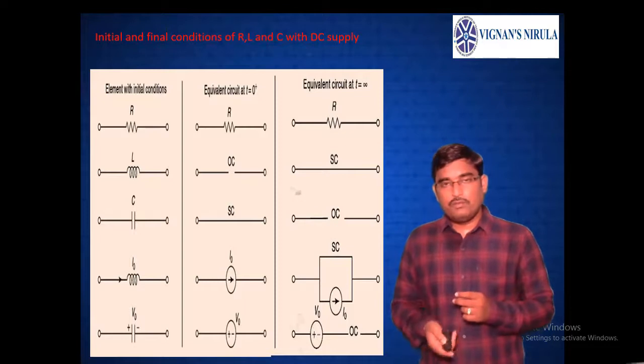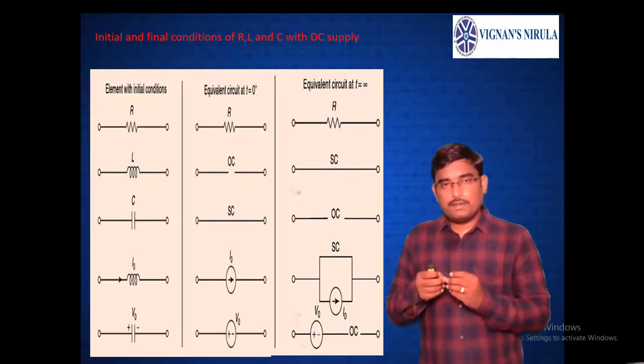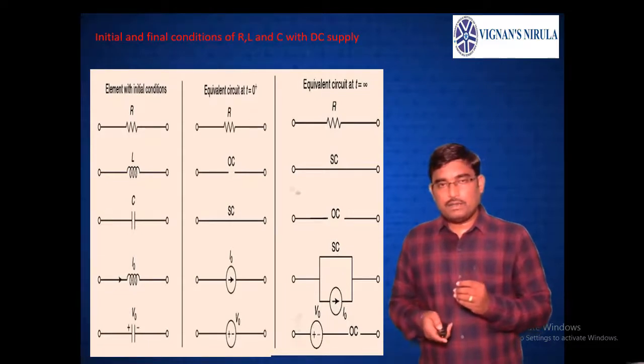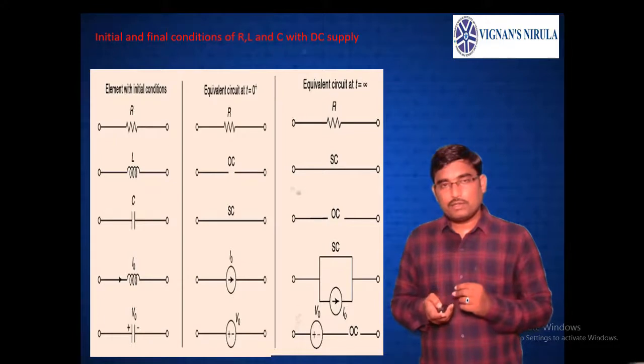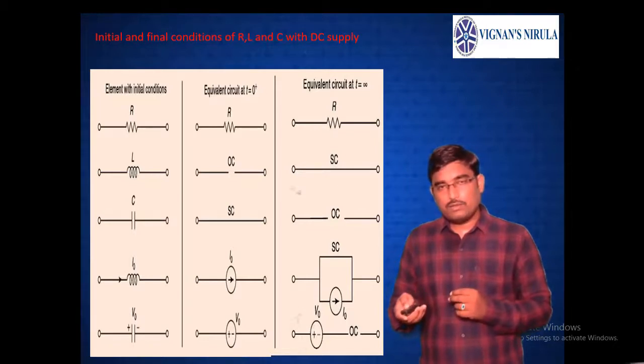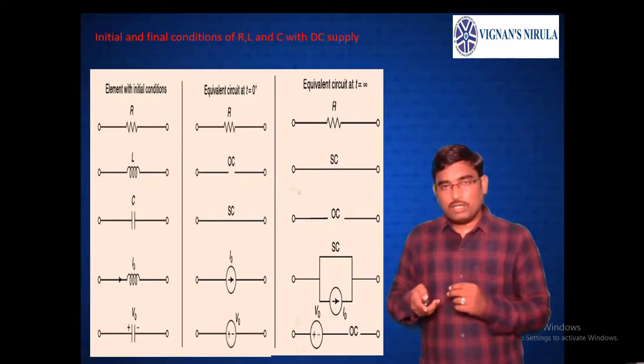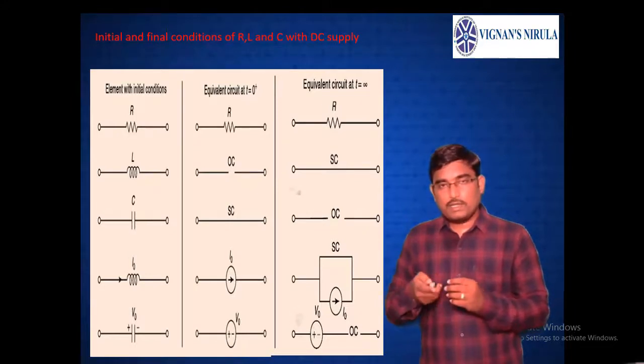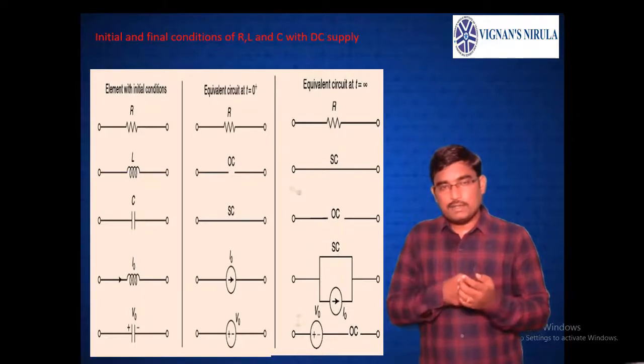Now see the fourth row. If the inductor is already carrying some current I naught, then as the inductor does not allow any sudden change in current, the behavior of this element at t equals to infinity looks like this. There is a short circuit of the inductor along with a current source having a value equivalent to the current carried by the inductor during the initial instant.